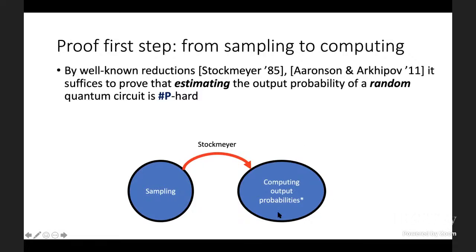So our goal is to show that this problem is #P-hard, this estimation problem on the right, which would then say that it's very unlikely, unless the PH collapses, that there should be an NP algorithm, an algorithm that uses an NP oracle to solve this problem. And therefore, because of Stockmeyer's reduction, there cannot be a classical sampling algorithm.